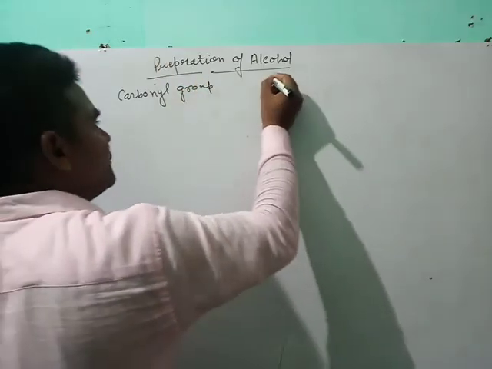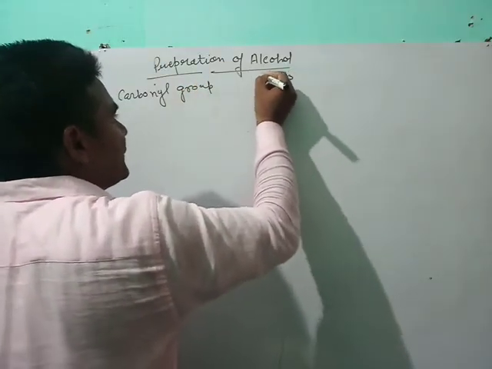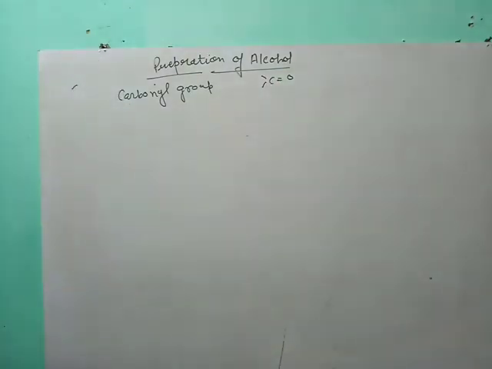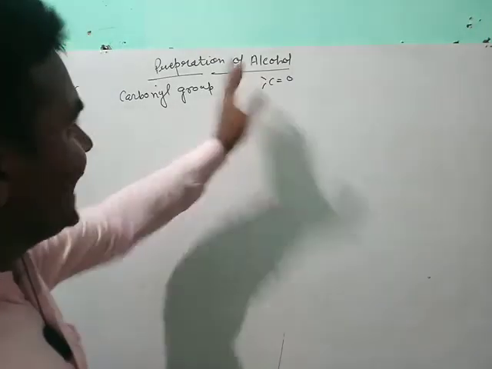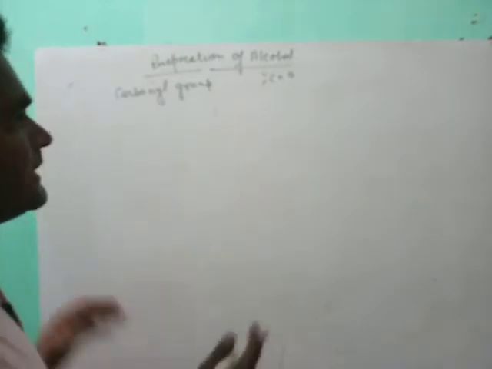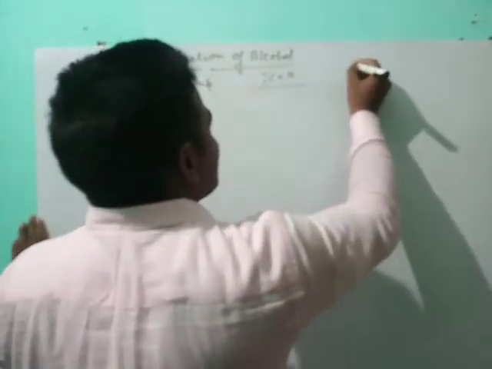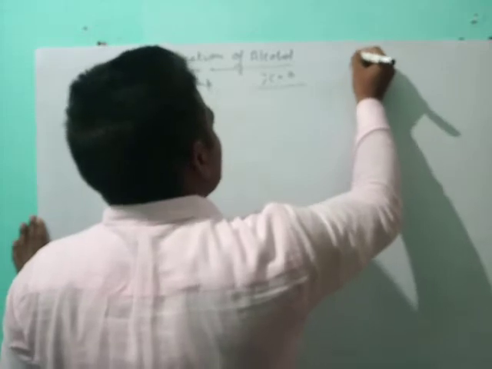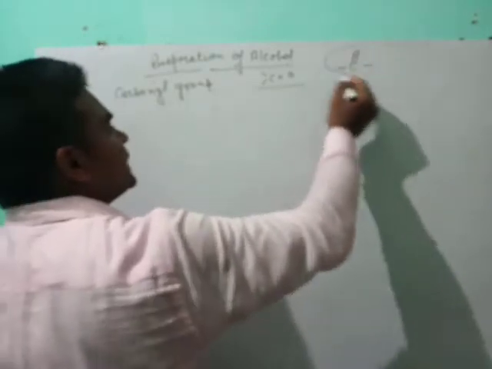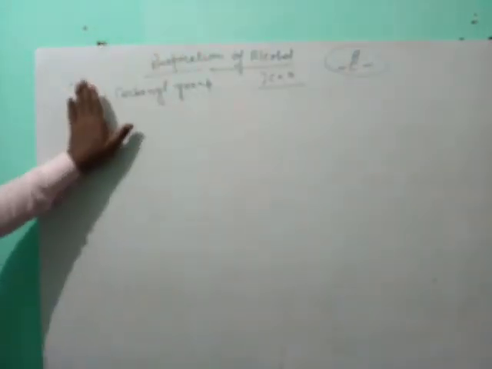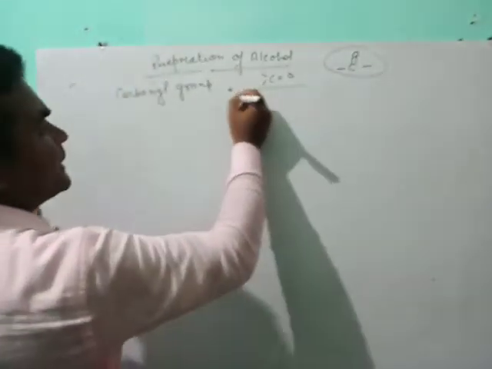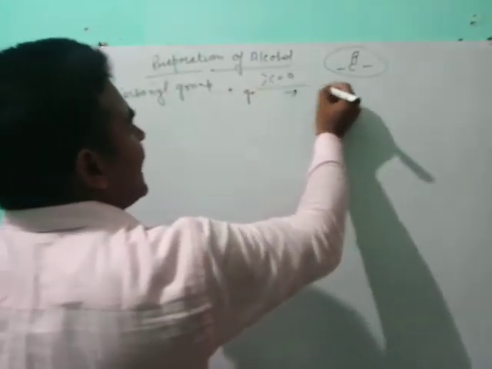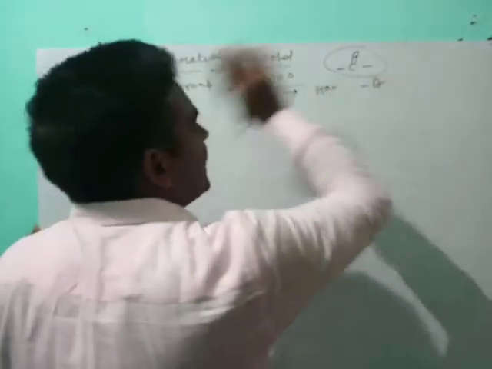Suppose we have a carbonyl group. What is a carbonyl group? C double bond O: carbon bonded with oxygen with a double bond, and two valences of carbon are free. This is called carbonyl. And when the carbonyl group reacts with Grignard and after HOH, it gives alcohol.